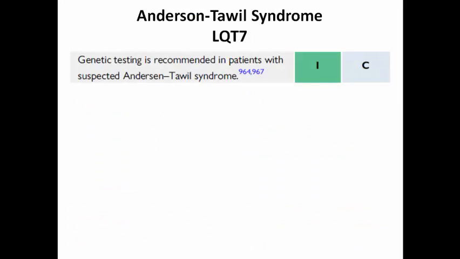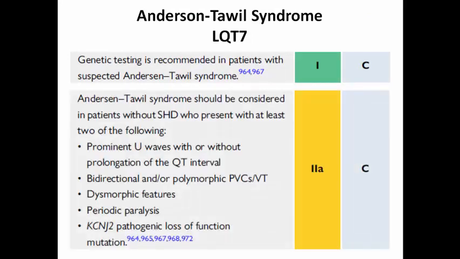In patients with suspected Anderson-Tawil, genetic testing is recommended, and it should be diagnosed in patients without structural heart disease who present with at least 2 of the following: prominent U wave with or without prolongation of the QT interval, which is a characteristic ECG feature in those patients; bidirectional and/or polymorphic PVCs or VT; dysmorphic features; periodic paralysis; and genetic testing showing pathogenic loss of function mutation in the inwardly rectifier potassium channels.